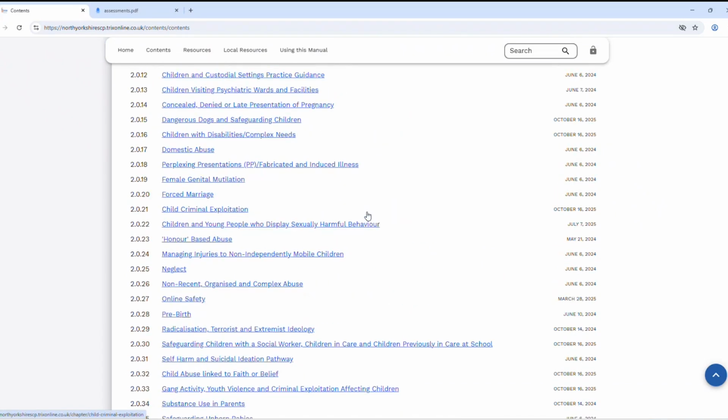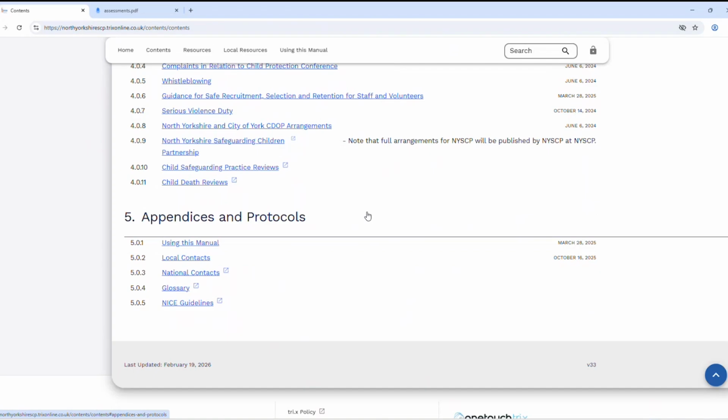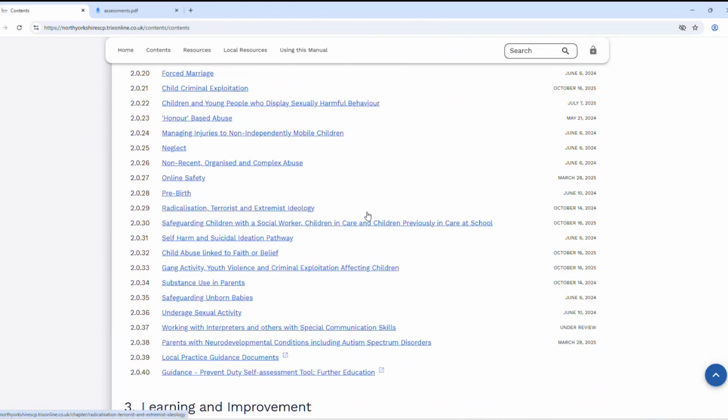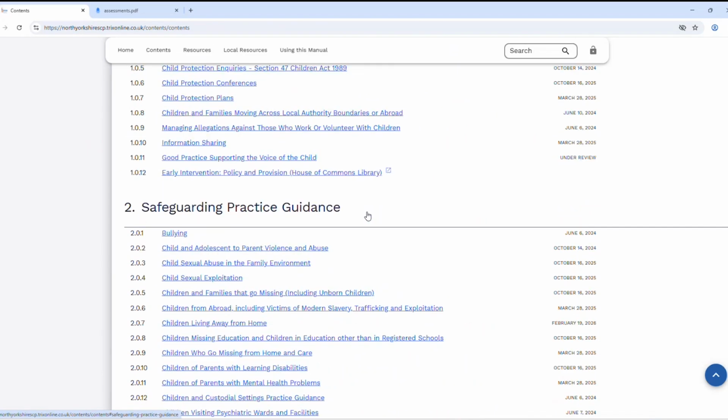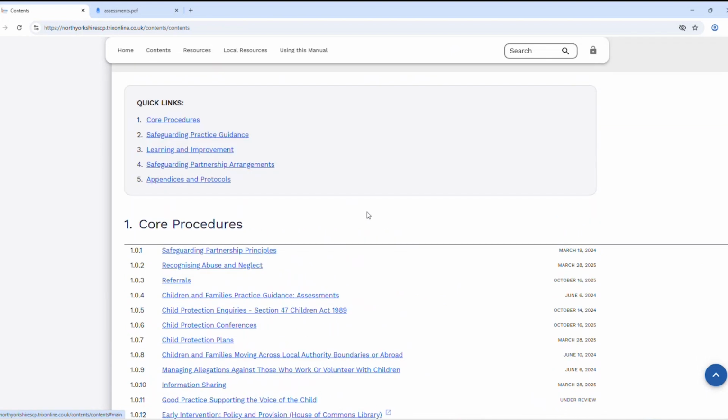We go back to the contents. I'm going to scroll down all the way to the bottom so you can see how many procedures you have access to. I know that this can appear overwhelming and there are different themes that you might be working with in the service. The best way to prioritise reading these is to use the search function.